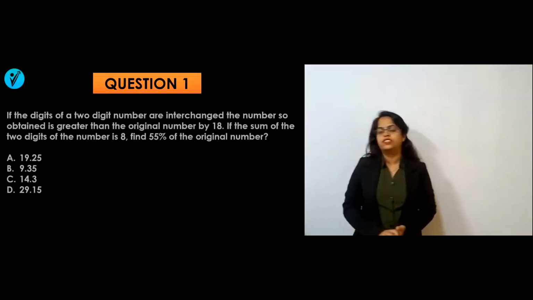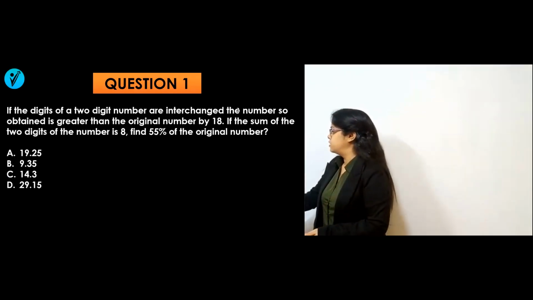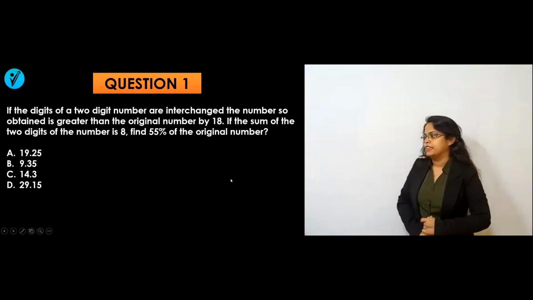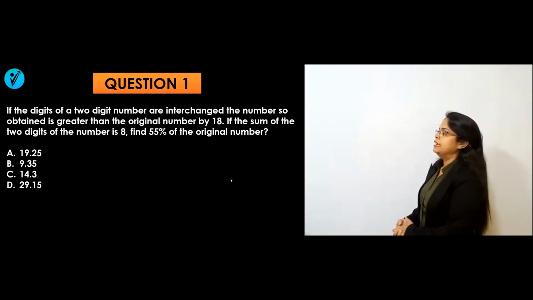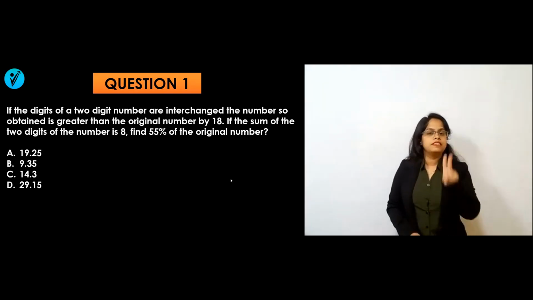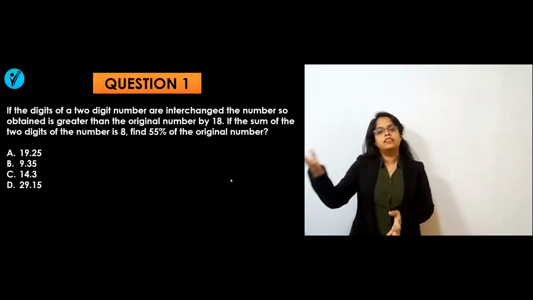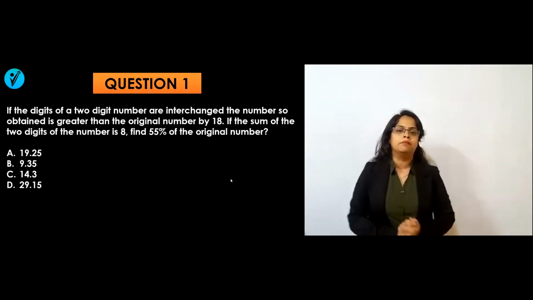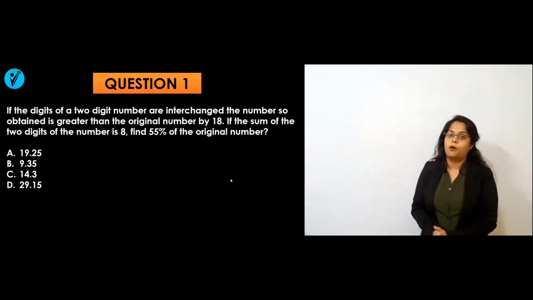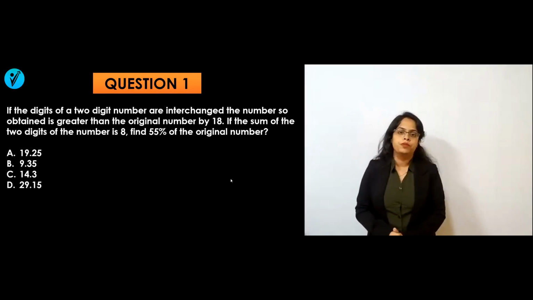Here is your first question on the screen. Let's try to solve it. What are they saying here? If the digits of a two-digit number are interchanged, the number so obtained is greater than the original number by 18. That means there is a two-digit number. If you interchange its digits, then whatever the number after interchanging, that will be greater by 18. Then they are saying that if the sum of the two digits of this number is 8, then find out the 55% of the original number.